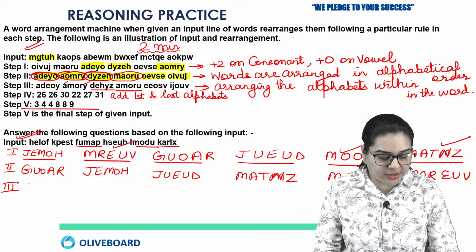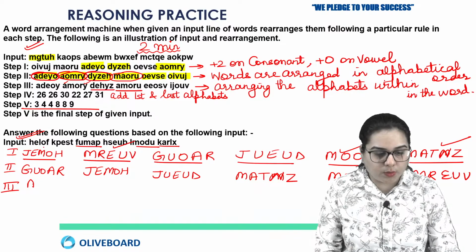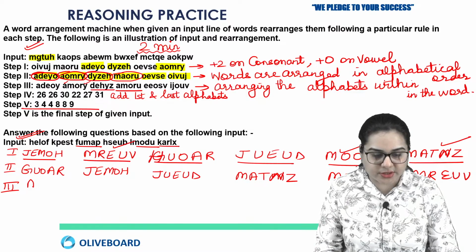Now we have to arrange the letters within each word. Like here it will be A, HUOAR. Because here the word was HELOF, so we have arranged it. KLMFGH. Here it was H, right?